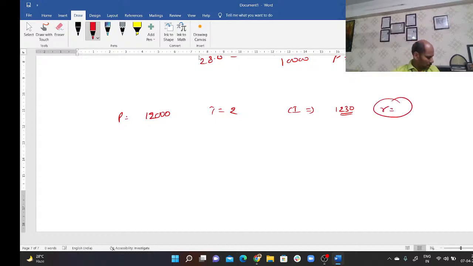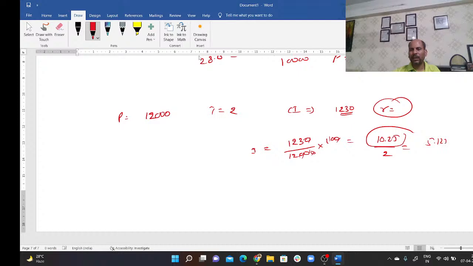In that case, what you can do is very simple: we find the interest percentage, which is 10.25. So the rate should be less than half, meaning 5.125. Less than this, the actual rate is 5%. When you do this process, you'll get the result. Now look at the options, you will find clearly that this is the only possible option.